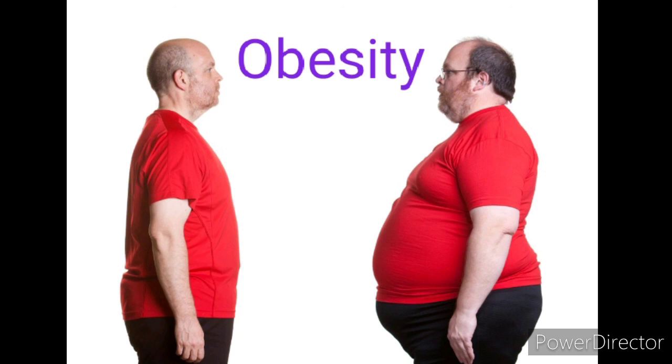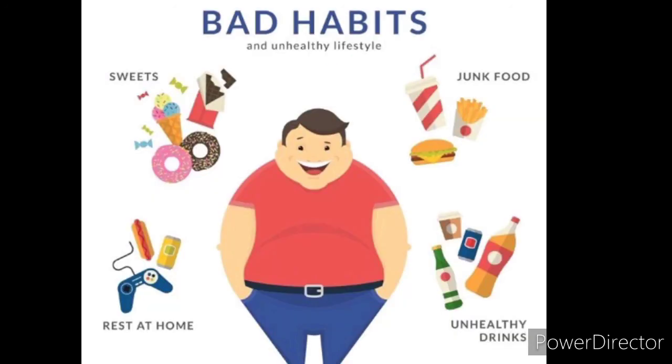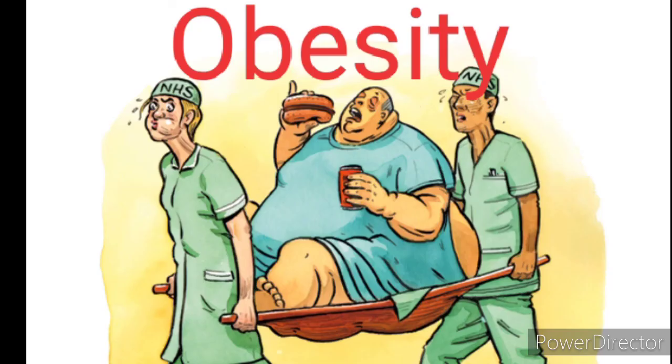So what is BMI? Body mass index. It's a 2 mark question. What is BMI? The normal BMI range for an adult is 19 to 25. If it is above 25, it is considered obese. It is body weight in kilograms divided by the square of body height in meters. For example, a 50 kg person with a height of 160 centimeters would have a BMI of 19.5.